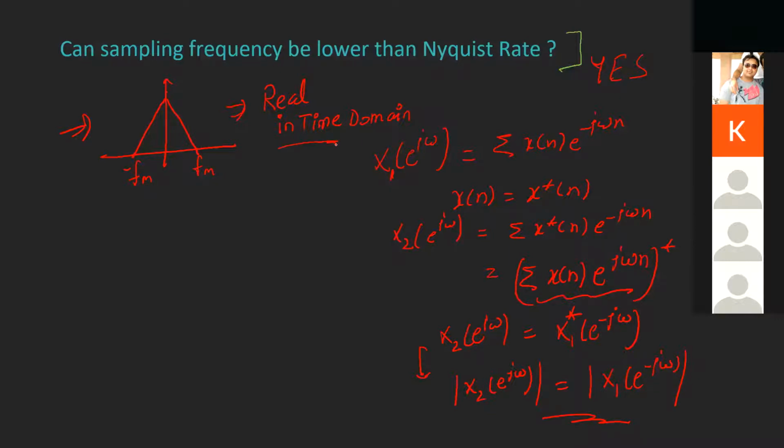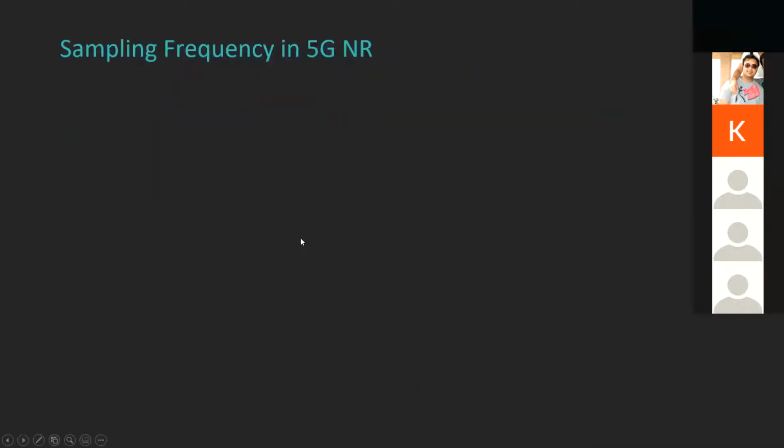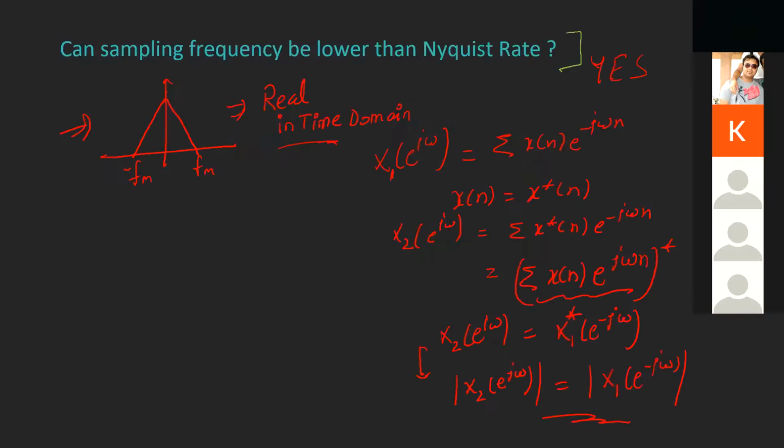What if the signal is complex in time domain, which is actually a very good practical case. So in practical cases, we usually get complex signals. You might know that we are getting IQ. So IQ is what? I plus jQ, and we process on that.